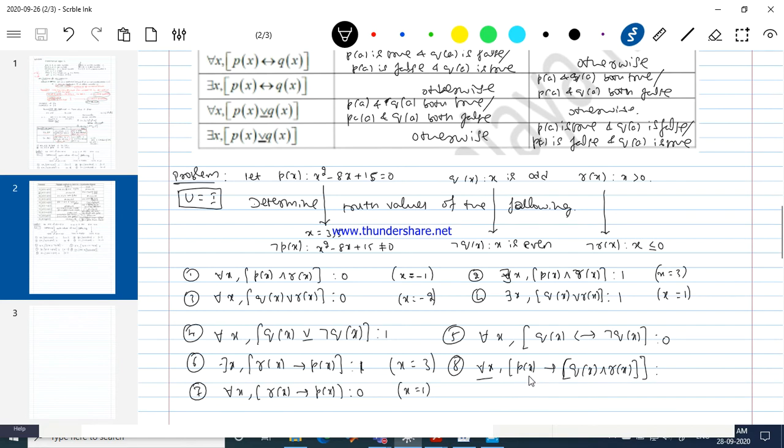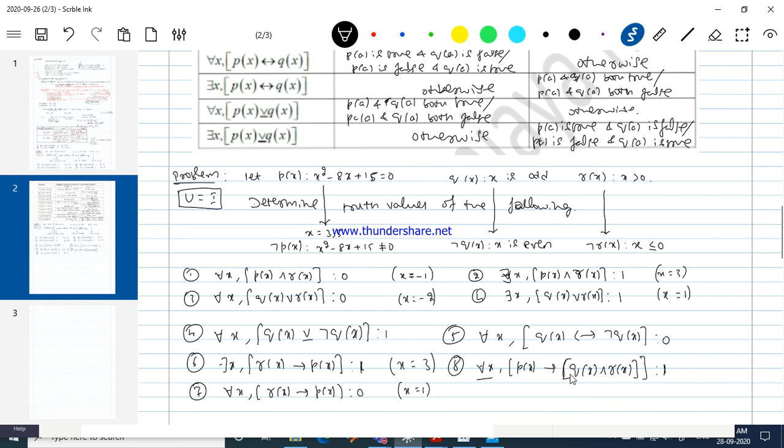So we know that P(x) is true only for 3 and 5. Okay, for 3 and 5, do we have any one of the statements false? No, very good. It's a true statement. So when you are concluding your answers, please be careful.